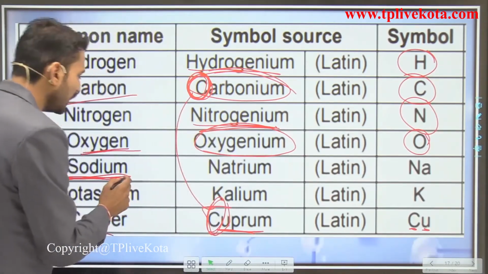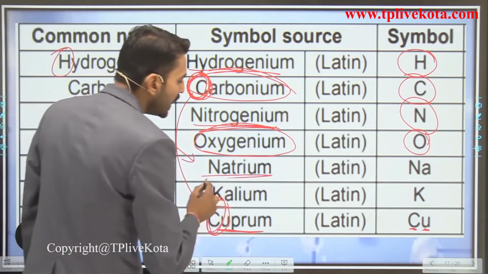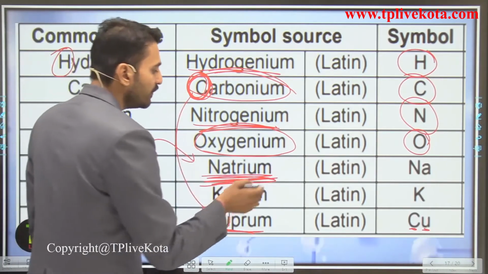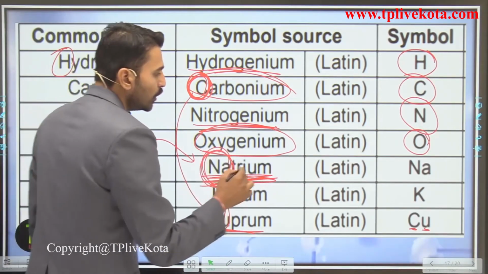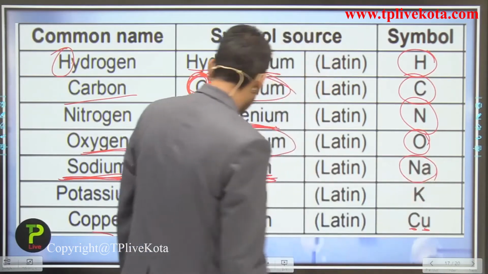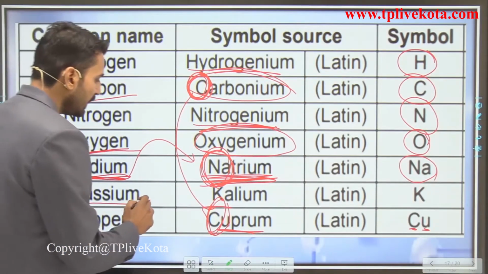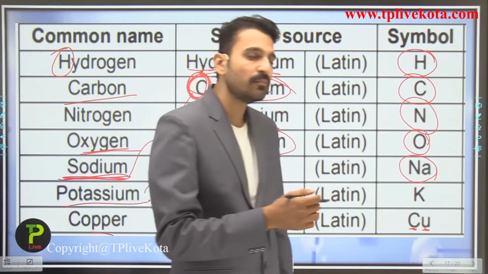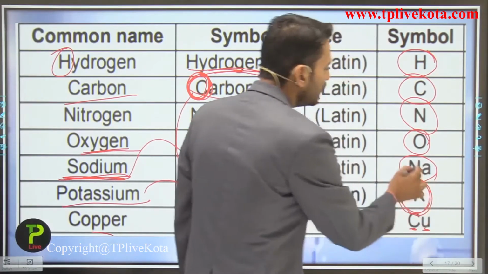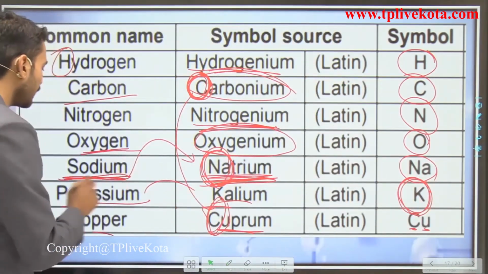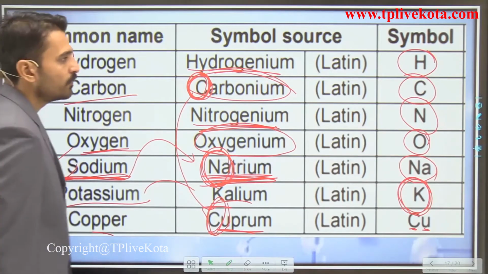So for sodium, its Latin name is natrium, and from this word natrium we have taken the 2-letter symbol, that is Na. Talking about potassium, its Latin name is kalium, and its symbol would be K. So remember students, these are some of the symbols that are very important to you.